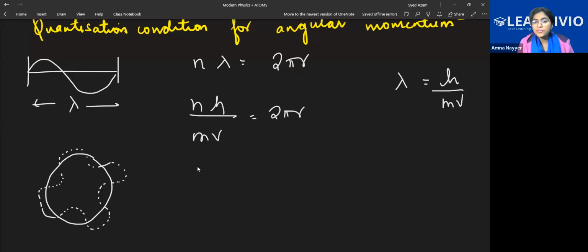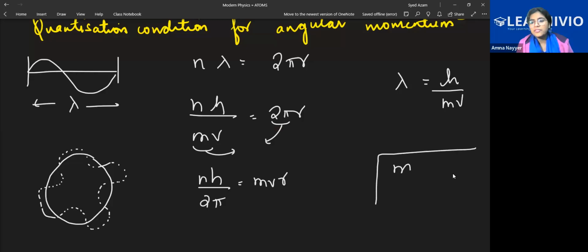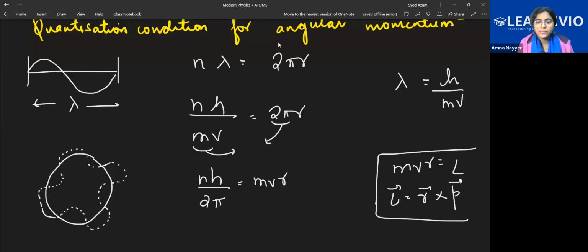From here, if I bring 2 pi here and mv there, n h by 2 pi will be equal to mvr. If you remember from class 11th, mvr is actually the formula of angular momentum. Angular momentum's formula is r cross p, that is r multiplied by the linear momentum. So n h by 2 pi is equal to mvr. That is the formula. My voice is breaking.